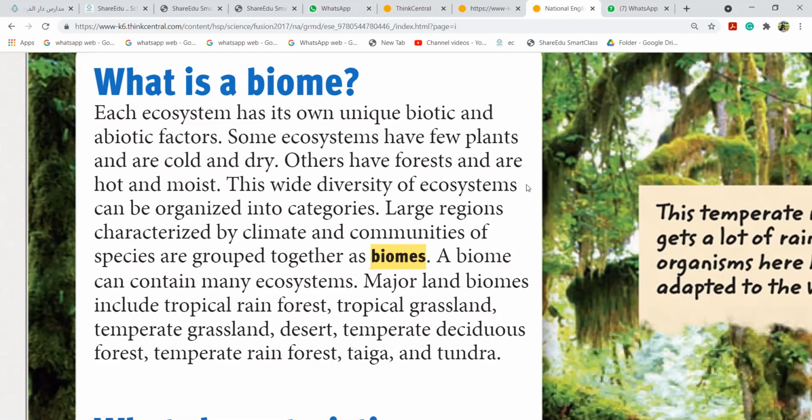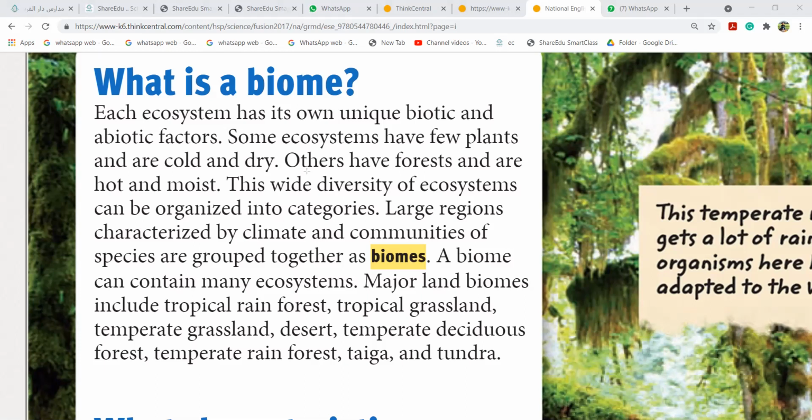Girls, first thing, a biome is not exactly just a collection of plants and animals, like I can call a small community a biome. A biome is very vast, girls. For example, the whole Sahara desert is a biome, a whole region. It's not a country; many countries together with the same kind of environment. Like the Arctic Ocean, all is ice, so this is a different biome. Some we have dry forests, that's a different biome.